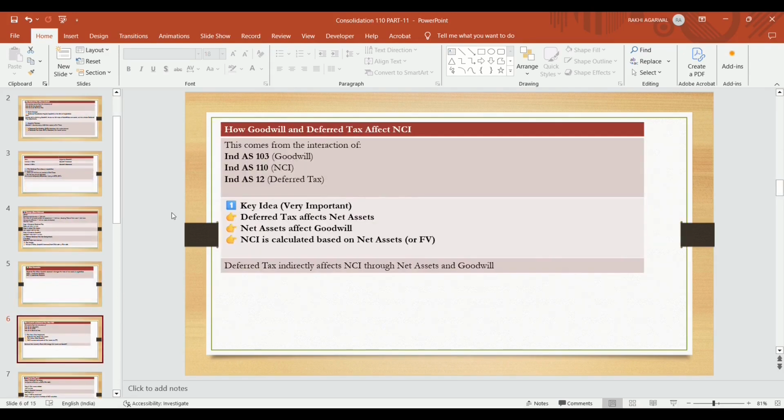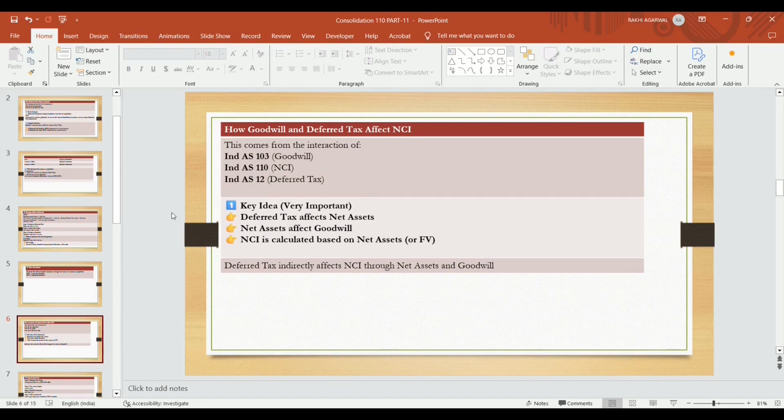How do goodwill and deferred tax affect NCI? This comes from the interactions of Ind AS 103, that is business combination, for determining the goodwill, Ind AS 110, that is NCI, and Ind AS 12, that is deferred tax. Key idea is very important: deferred tax affects net assets.